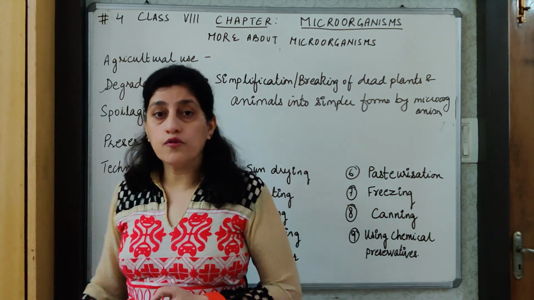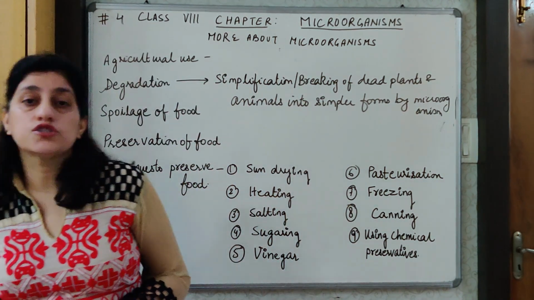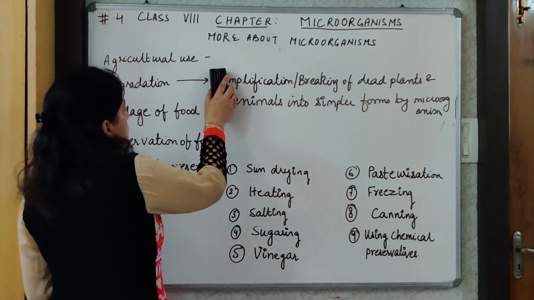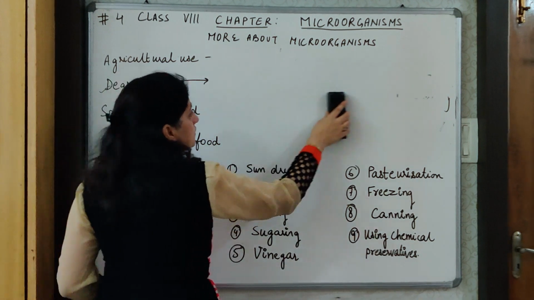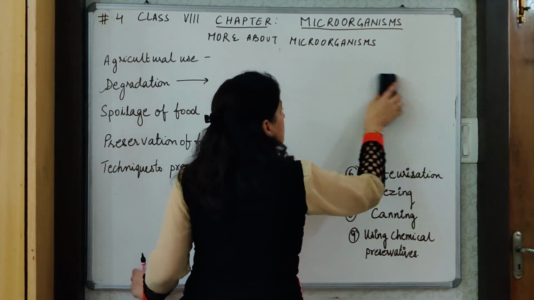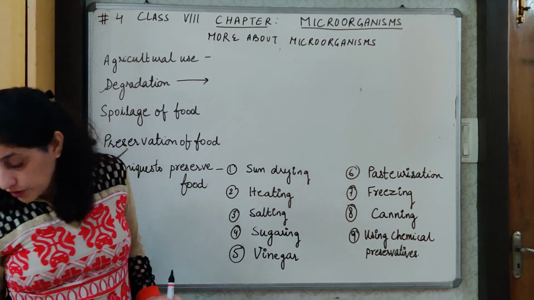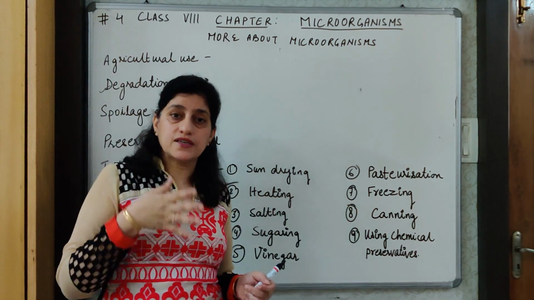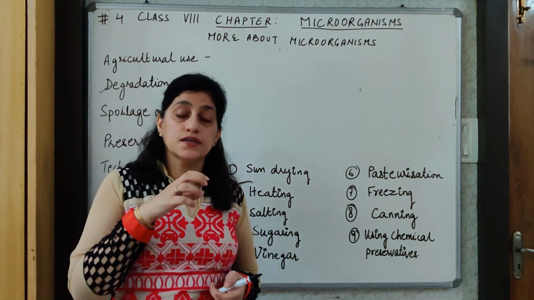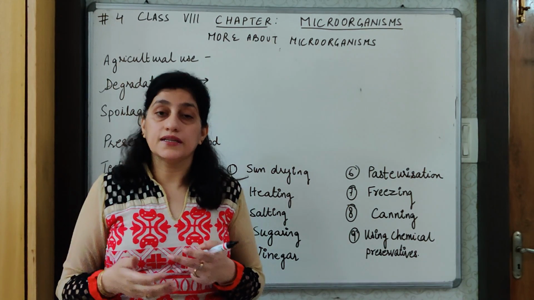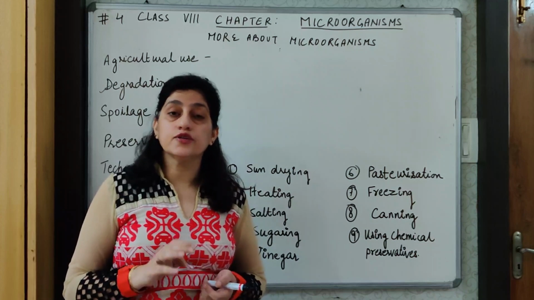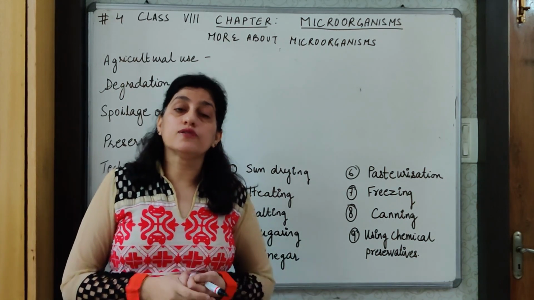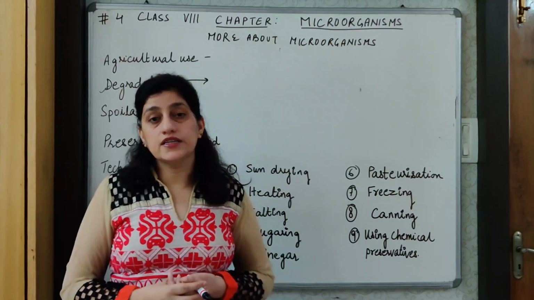After this use, now we come to the spoilage of food. Here we know that the foods kept open for a long time, especially during the summer season, the rainy season, humid months, get spoiled very easily and we have to take care to protect the food, to keep the food in such a manner that it does not get spoiled.